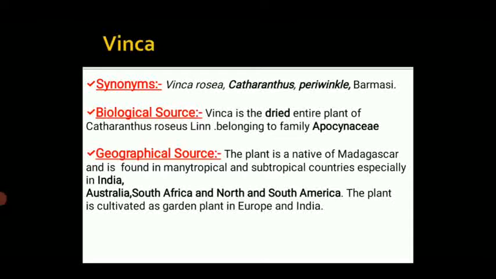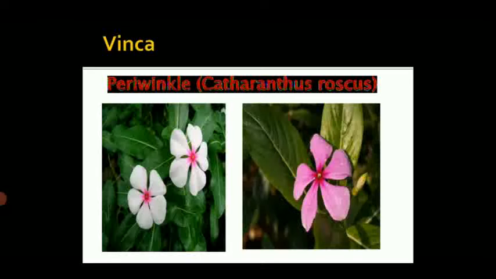Geographical source: the Vinca plant is a native of Madagascar and is found in many tropical and subtropical countries, especially in India, Australia, South Africa, North and South Africa also. The plant is cultivated as a garden plant in Europe and India. This is a picture of Vinca plants, which are available in different colors as shown in the diagram.